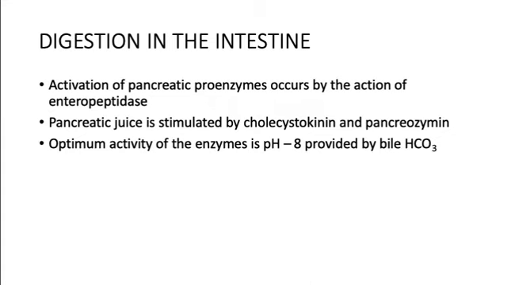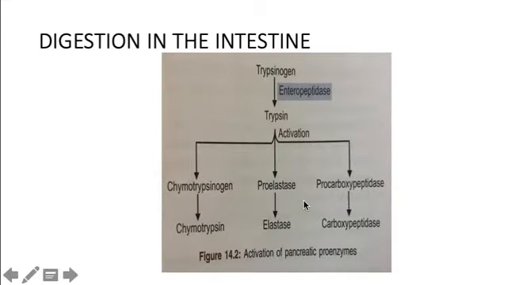So this is the digestion in the intestine. Now when we further talk about digestion in the intestine, the trypsinogen, which is the inactive form, in the presence of enteropeptidase gets converted to trypsin.